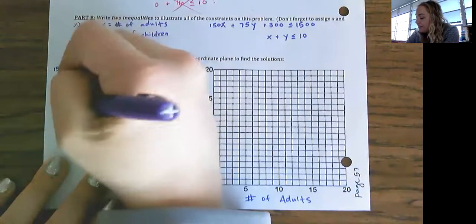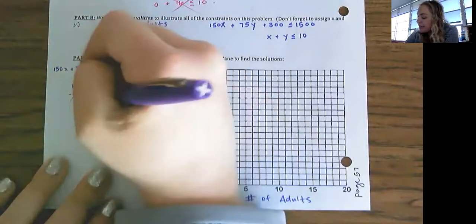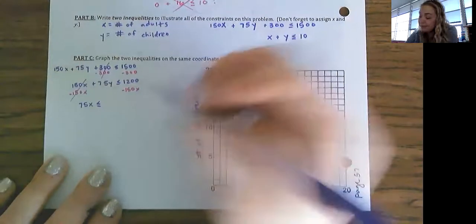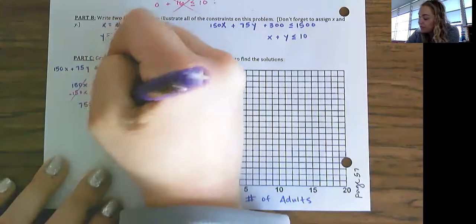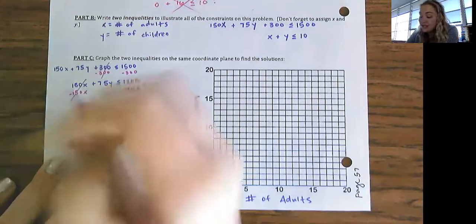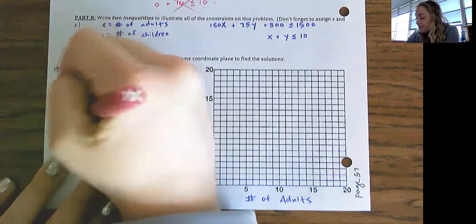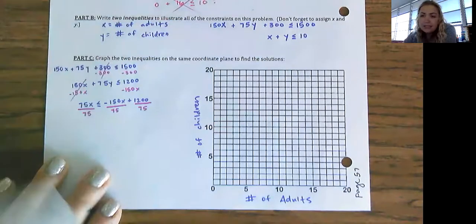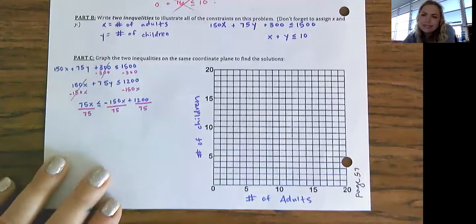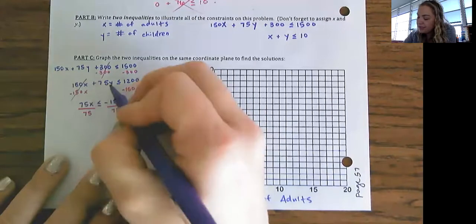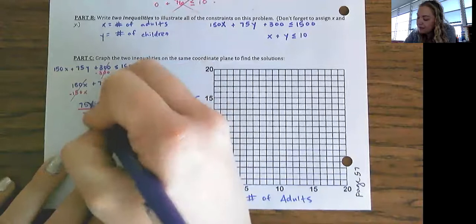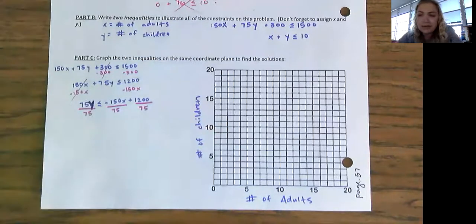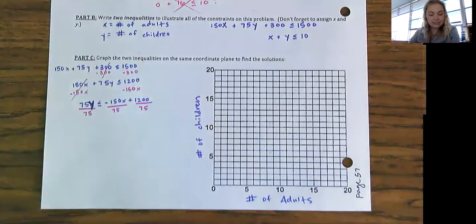Now I'll still have 75Y, and I'll still have less than or equal to, but remember, I always want to put the X piece in front. So negative 150X plus 1,200. Last step, I need to undo multiplying by 75. So divide by 75, divide by 75, divide by 75. Are you seeing an error with what I did there? That was not 75X, that was 75Y. I hope that nobody panicked when I did that or came up and asked me questions, which is great if you did. Okay, when we divide this, let's see.